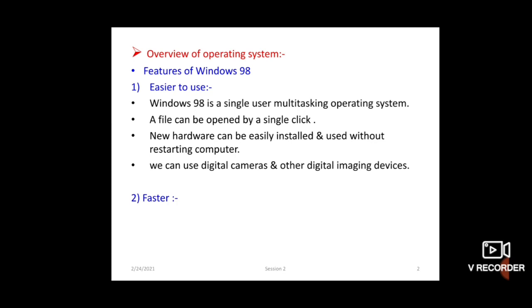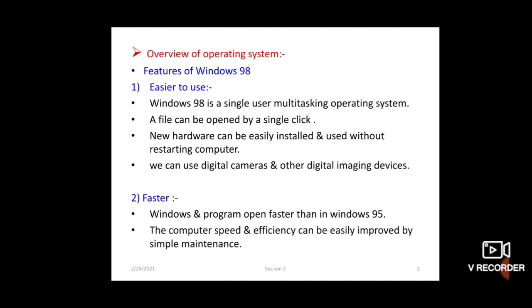Now, see, the second feature in Windows 98 is faster. In this feature, Windows and programs open faster than ever before. By using Maintenance Wizard, the computer speed and efficiency can be improved.